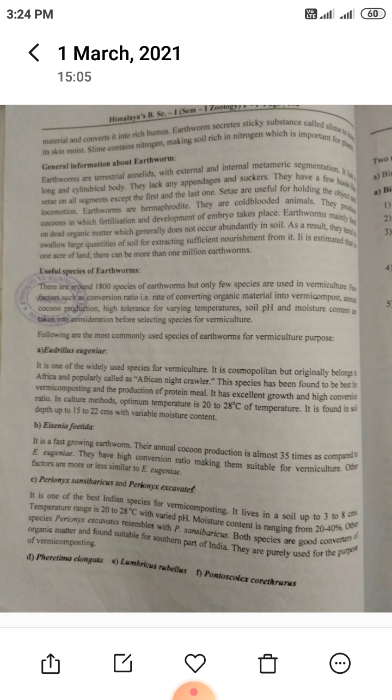These are all useful species of earthworms. In the next lecture, we will discuss methods of vermiculture.